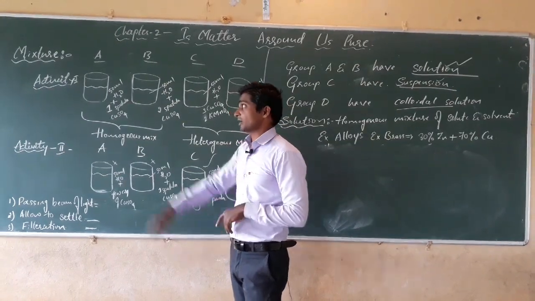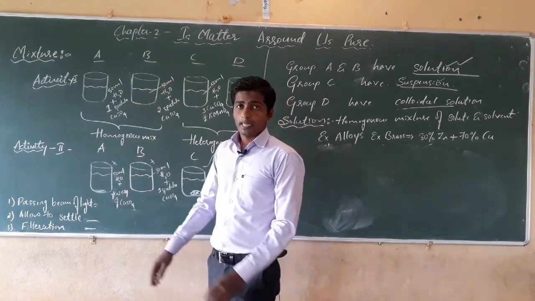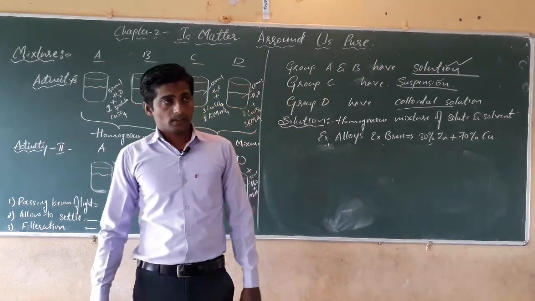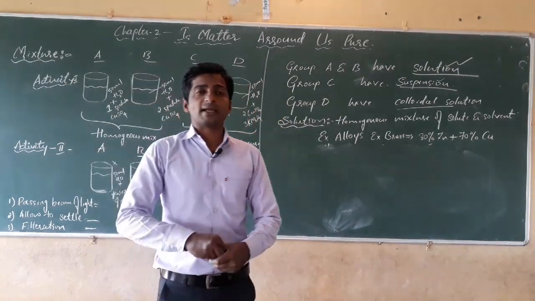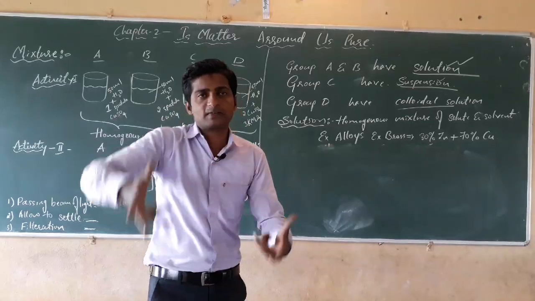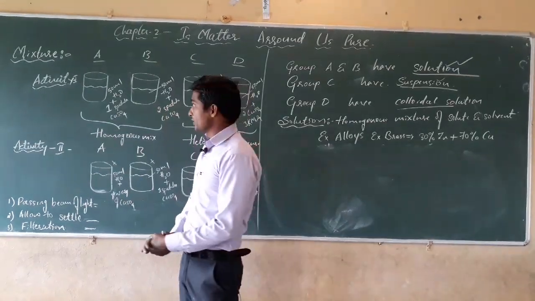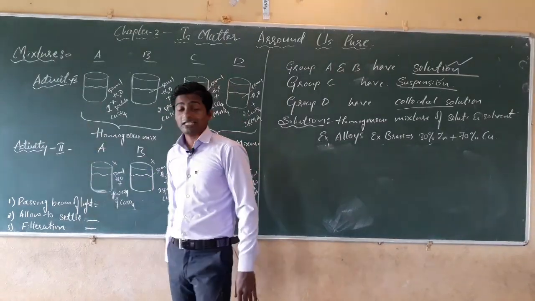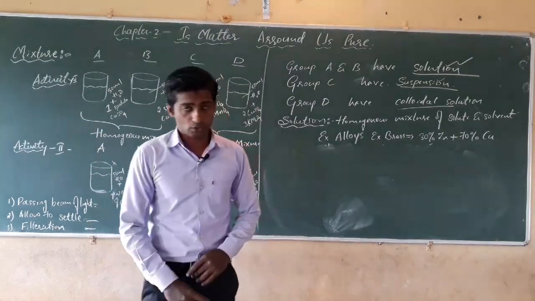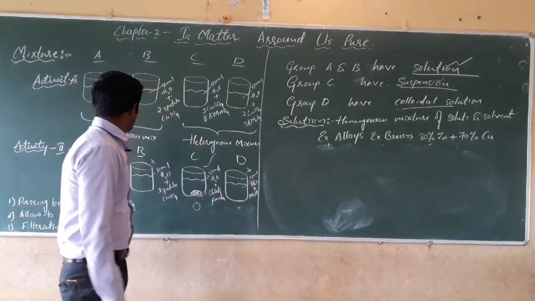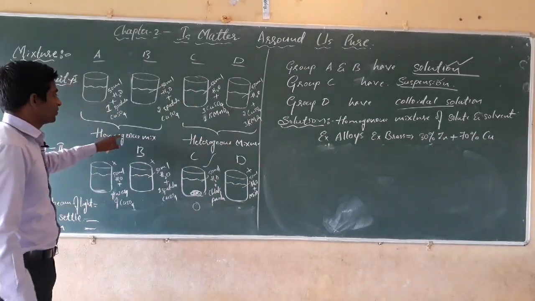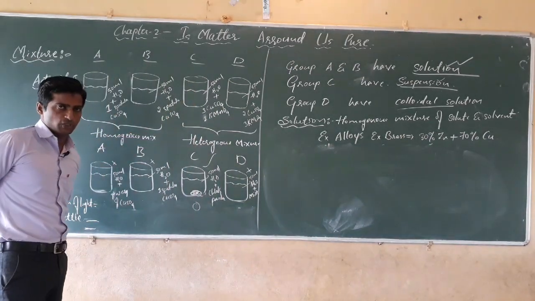Like that, today we are going to study about the mixture. A mixture is a substance which is formed by the mixing of two or more substances, physically or chemically. Now, dear students, we are going to study the types of mixture. There are two types: homogeneous mixture and heterogeneous mixture.